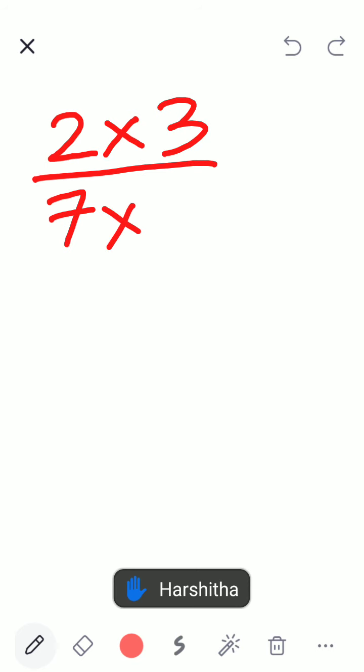7 into, give me any number. Okay, 6. Very good. You cannot match any which ways. You cannot do anything with the denominator. They are together.